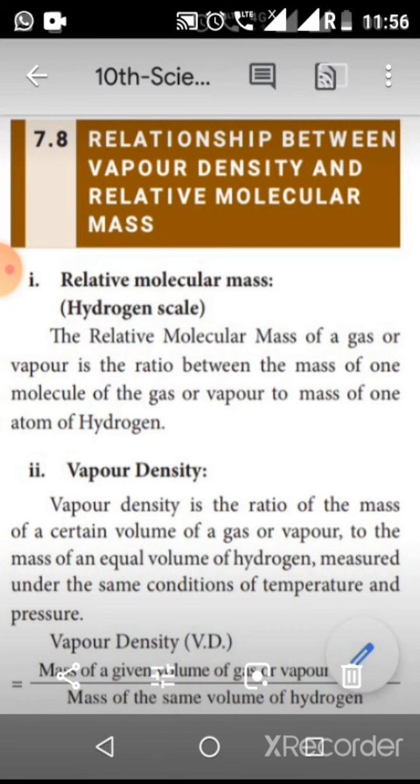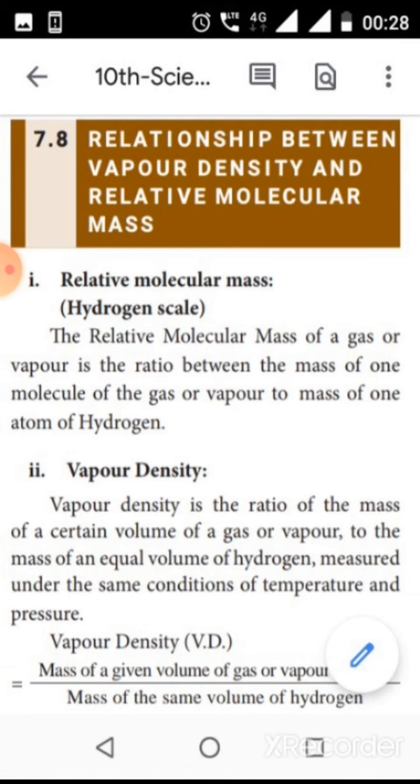So you know that we determine the relations between the relative molecular mass and vapor density. This is the fourth application of Avogadro law. In the next class we will study about relations between vapor density and relative molecular mass.